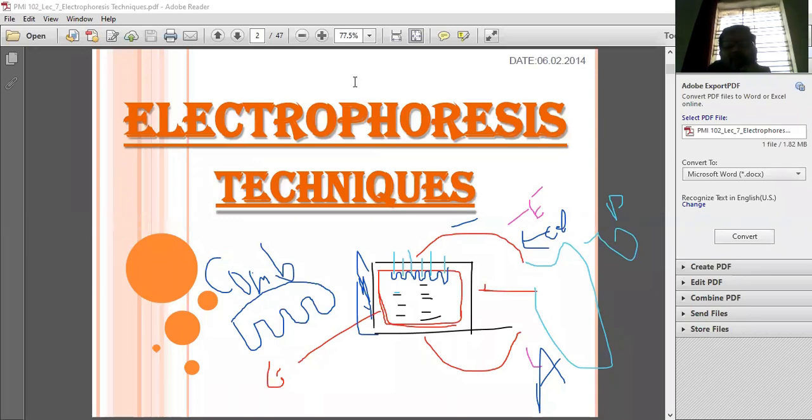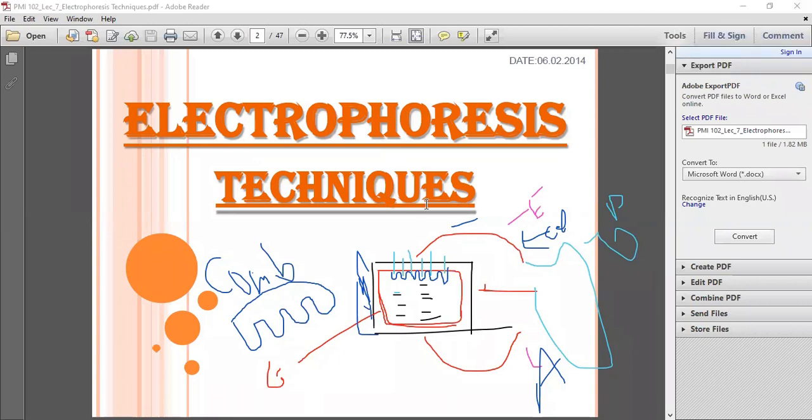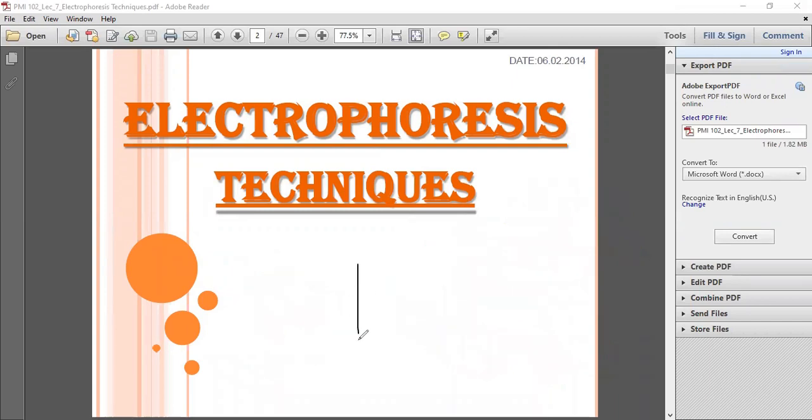When I use the UV light to see these bands, you can see a brighter orange color. I'm just going to clear all this drawing. One more point I will tell you. Now we have our bands with us.